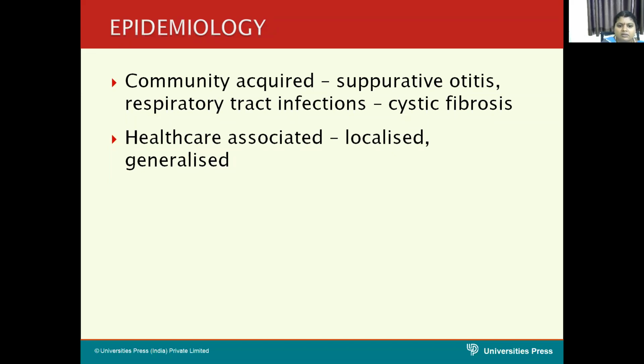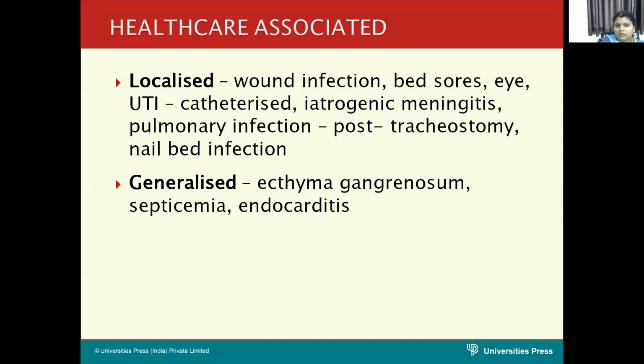In healthcare associated infections, it may be localized or generalized. In localized infection, you will see wound infections, eye infections, bed sores, and following catheterization, you can see UTI, following lumbar puncture, you can see iatrogenic meningitis, and following tracheostomy, you can see pulmonary infection, whereas nail bed infection is seen rarely. And generalized infection is septicemia and endocarditis.